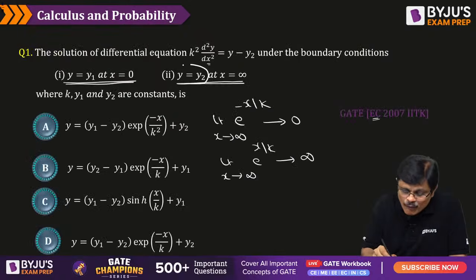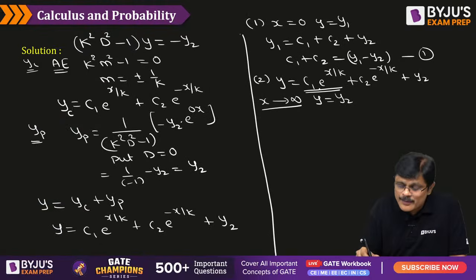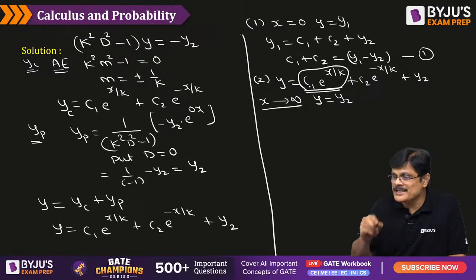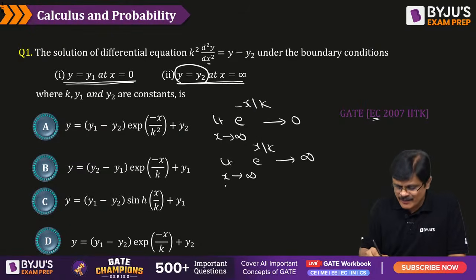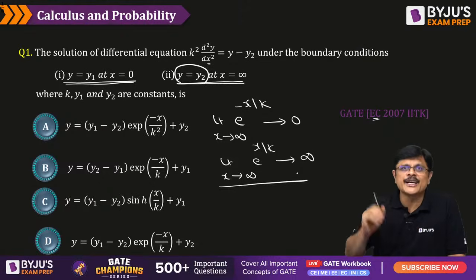But given that y is equal to y2, this term should not be there. When can you say this term is not there? Because if that term is there, you are in danger. Why, sir? Because the value of y tends to infinity.